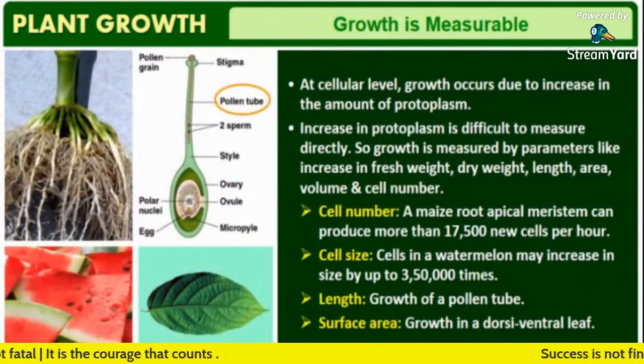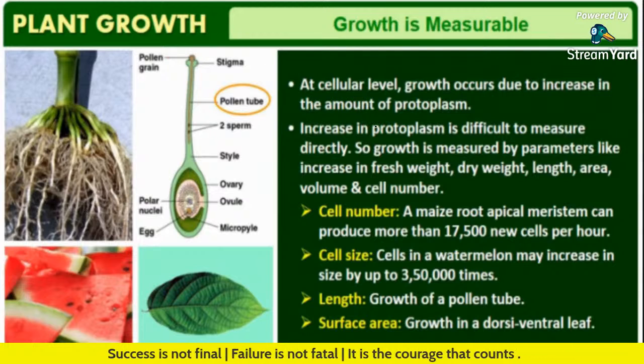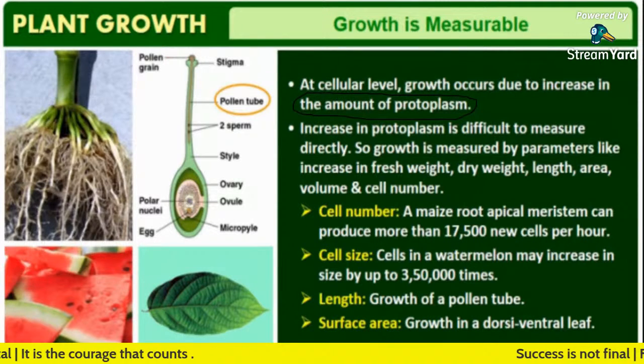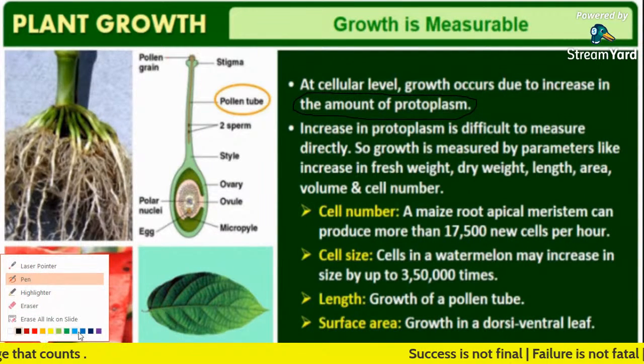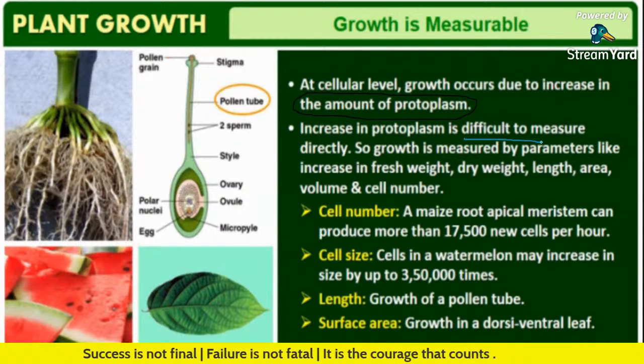Growth is measurable. This is the next topic in your NCERT. Nothing more to learn from that. At the cellular level, growth occurs due to the increase in amount of protoplasm. Increase in protoplasm is difficult to measure directly.